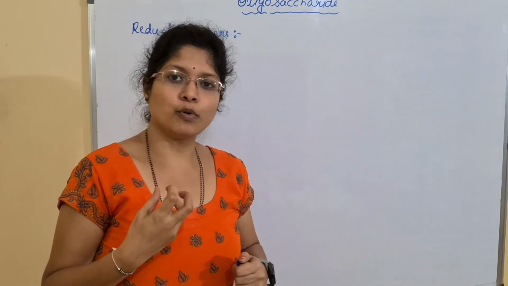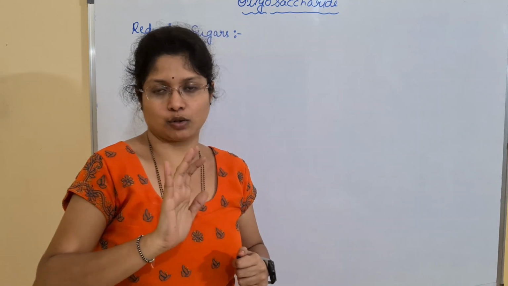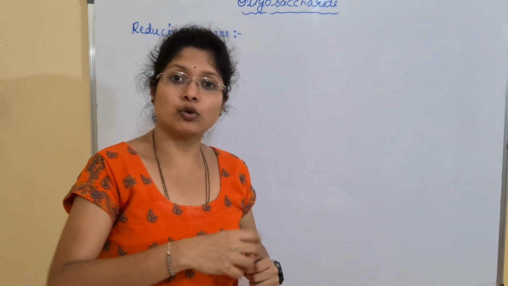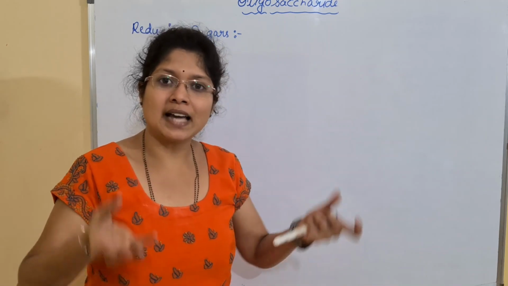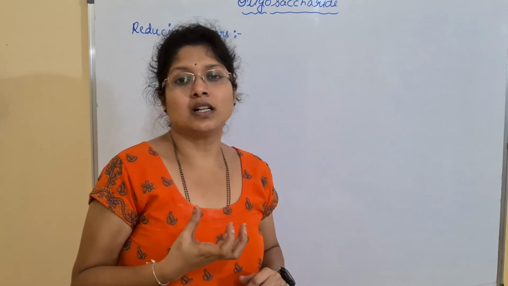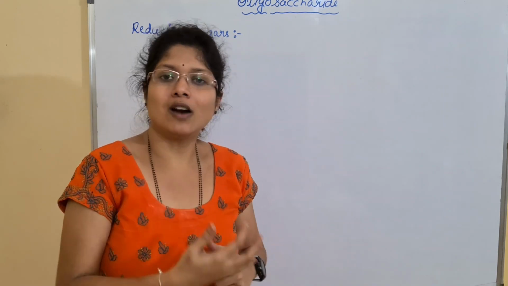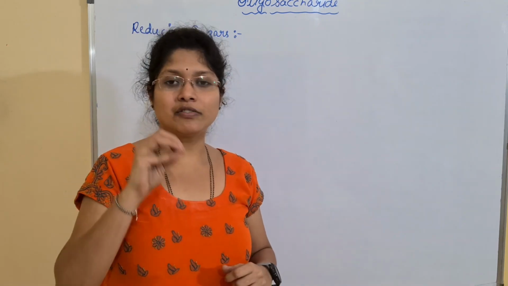The ketone group is present on the second carbon of the fructose, and for the glucose, I have told you it is the first carbon, which is the aldehyde group. So both the aldehyde as well as the ketone group are involved in glycosidic bond formation, and hence we don't have any free groups.